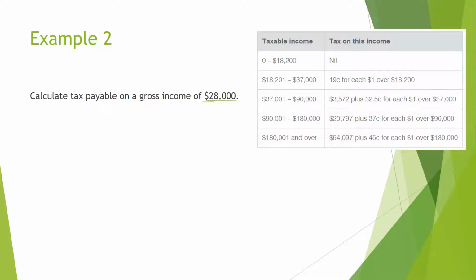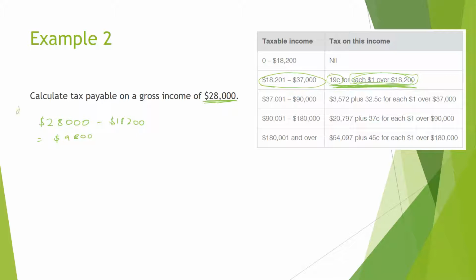The next time we have a gross income of 28,000. Now we will have to pay tax if we earn this much. What we're going to do is look for the bracket it is in, and we can see it's in this bracket. Now the next box tells us what we have to do to work out how much is owed. So in this case we have $28,000, and for every dollar over 18,200, we pay 19 cents. So we need to work out how many dollars we have over 18,200. So we're going to go 28,000 minus this 18,200, and that's going to give us 9,800. Okay, so that's the dollars over.